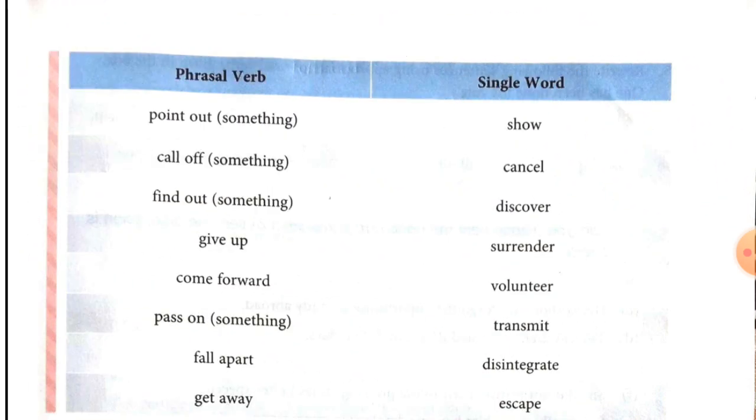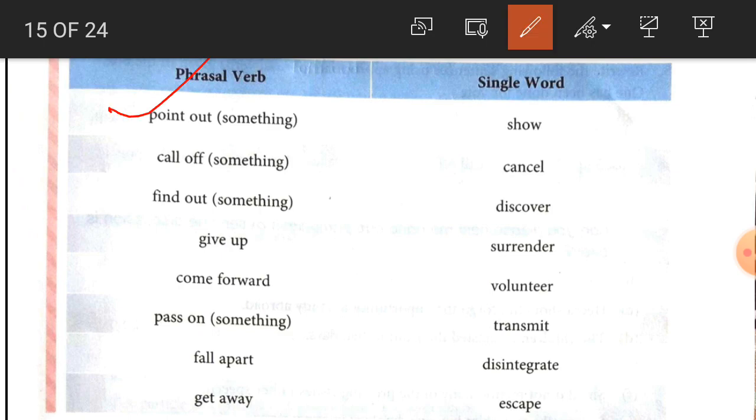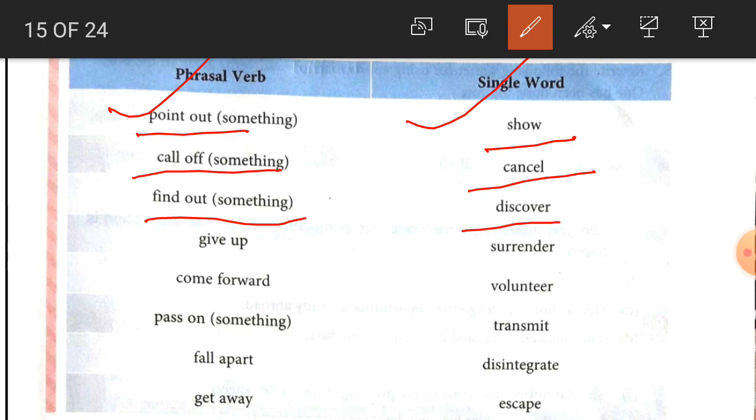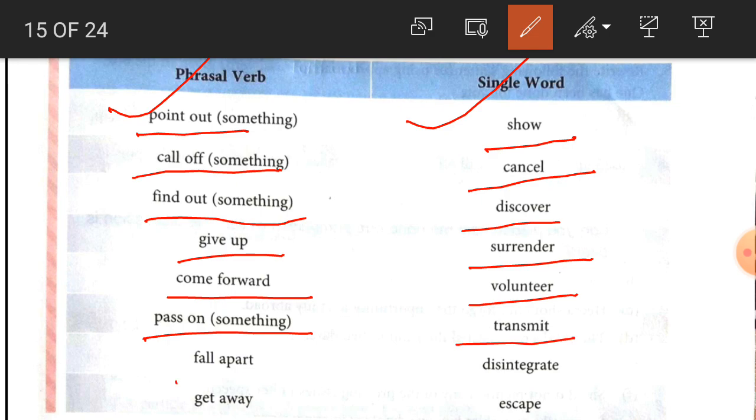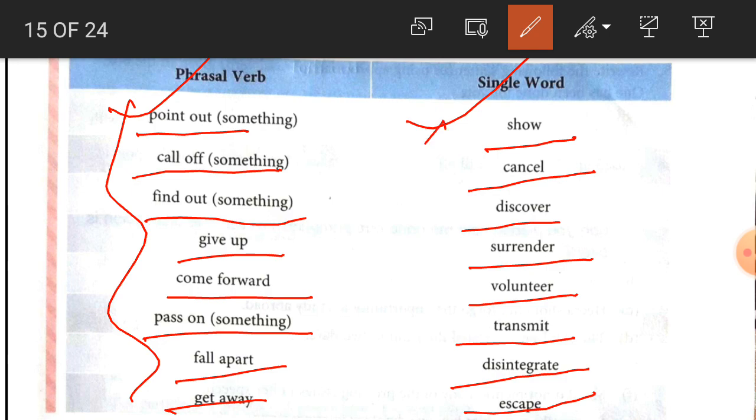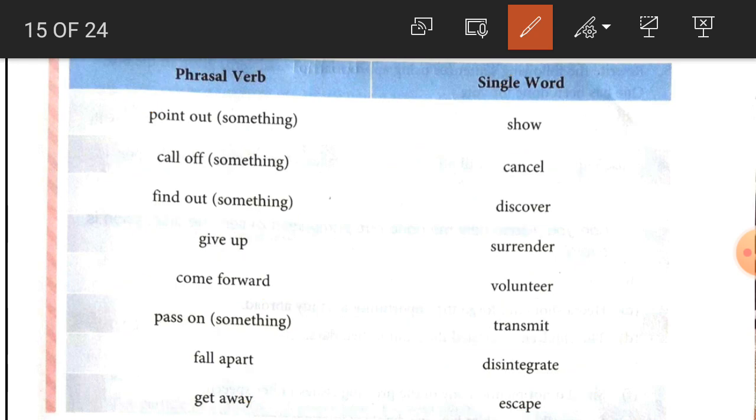For example, student, here there is a list of phrasal verbs and the single word for the meaning. For example, point out something, it means to show. Call off something means cancel. Find out something means discover. Give up, surrender. Come forward, volunteer. Pass on, transmit. Fall apart, disintegrate. Get away, escape. So these are the phrasal verbs and these are the single words for the phrasal verbs. So we can use both in the sentence.